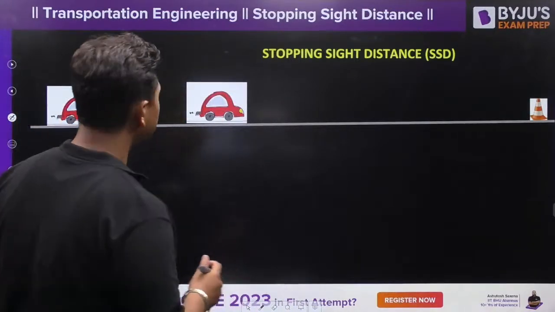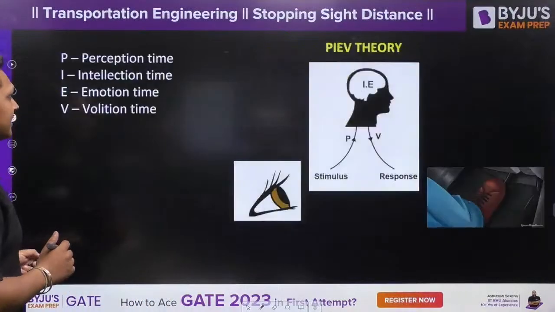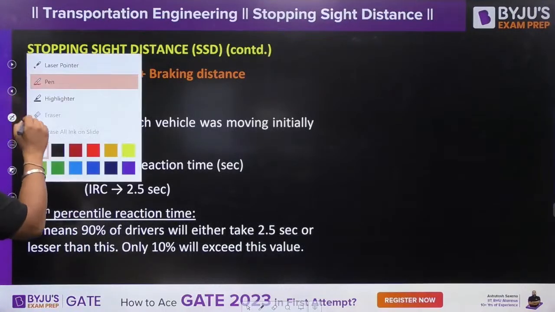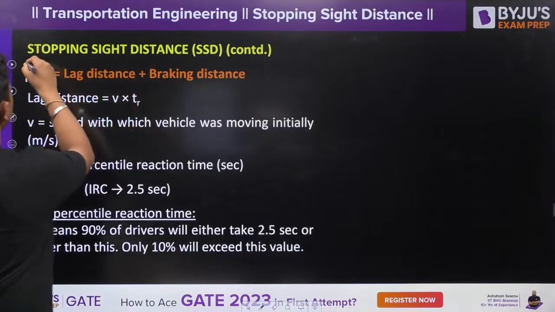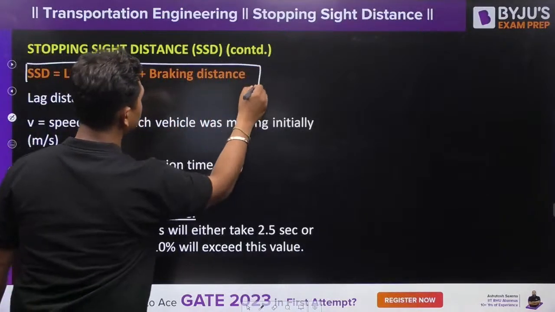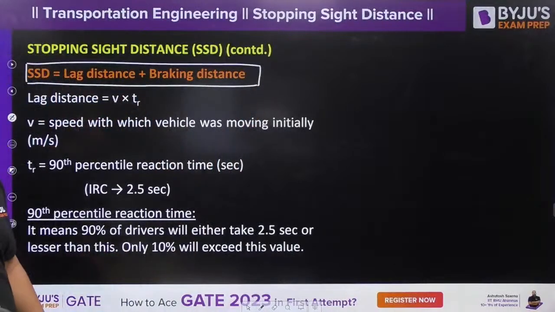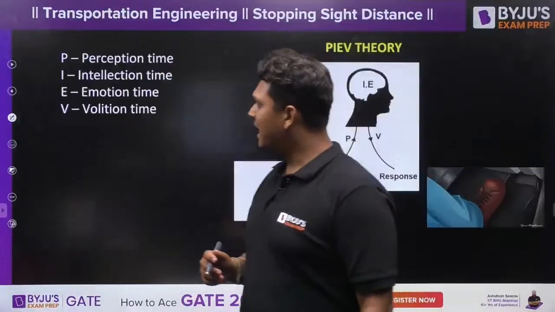Right. So now the stopping sight distance is divided into two parts. That is lag distance and braking distance. Now what is lag distance?